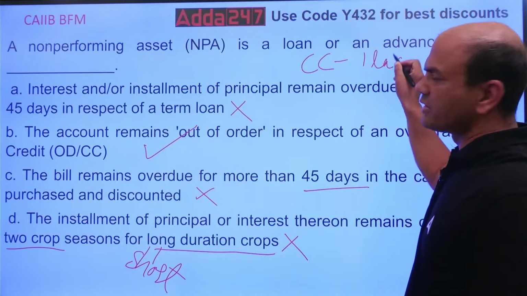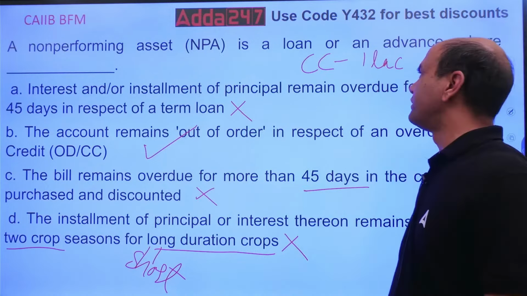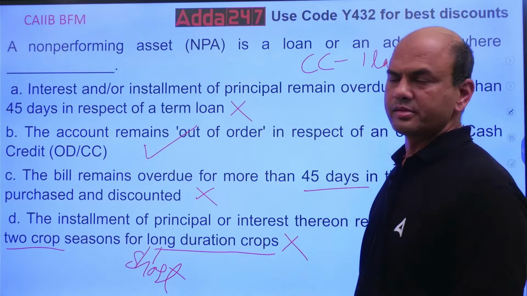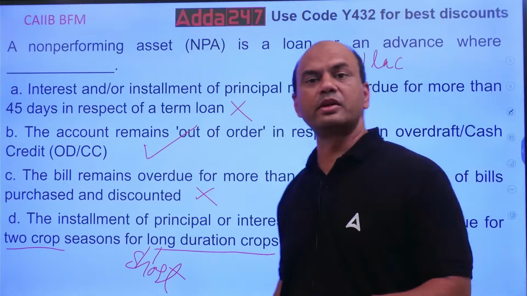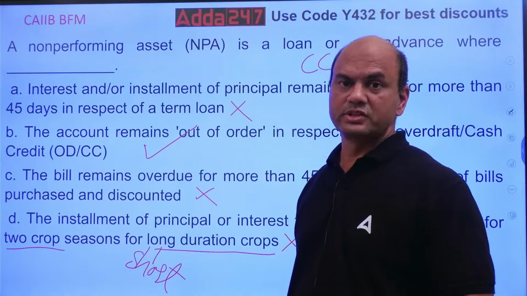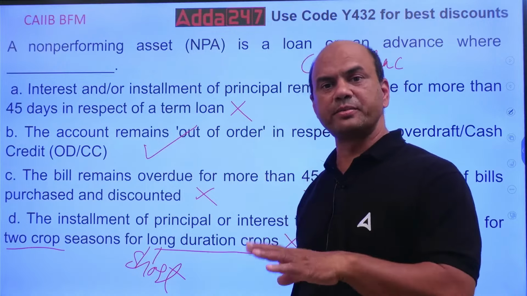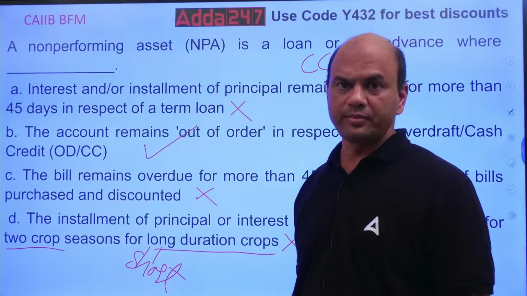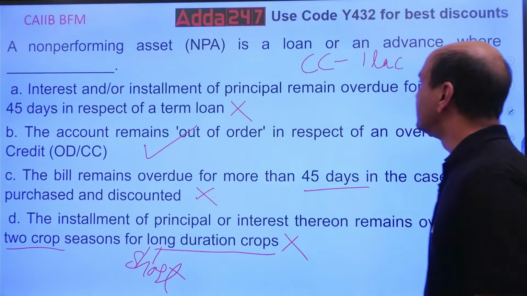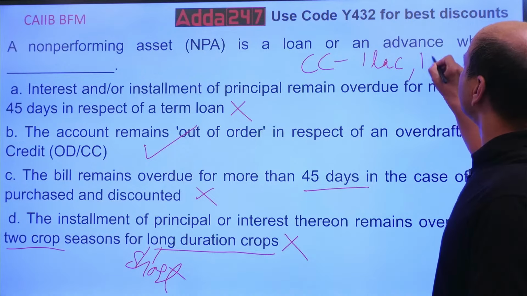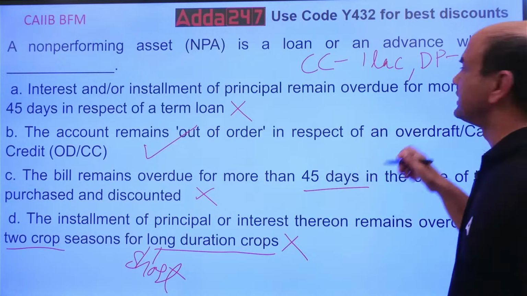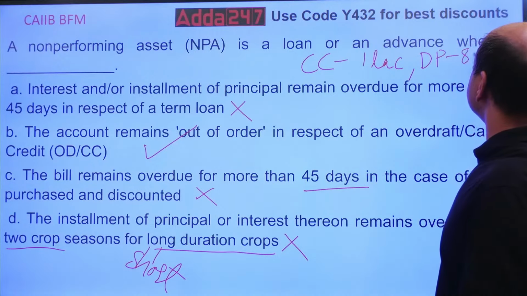Now I'm giving a smaller figure. I have sanctioned your CC of 1 lakh. Every month I'll have to calculate the DP, drawing power, using your stock statement. Stock plus debtors minus creditors, 75% of that. So I'll be calculating the DP. Let's say the DP for this present month is 80,000.